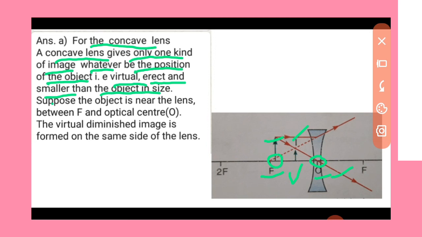In both cases we can see the image is formed on the same side as the object and virtual, and in case of convex lens the image is enlarged, and in case of concave lens the image is smaller in size.